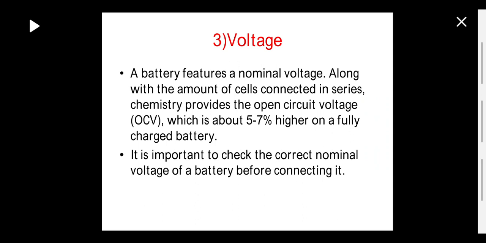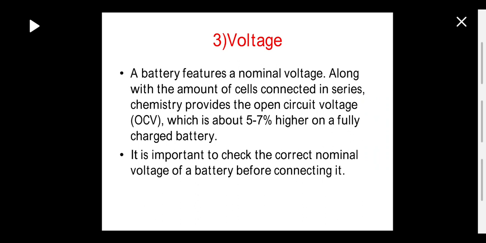Generally, when we have a battery requirement, we have to check the nominal voltage levels before using it to protect the application that we are using. It is important to check the correct nominal voltage of the battery before connecting it.